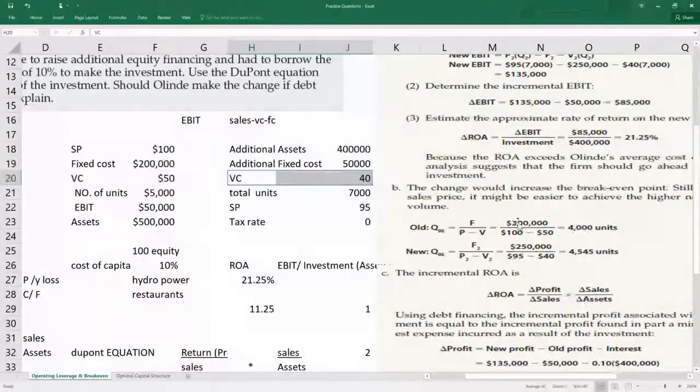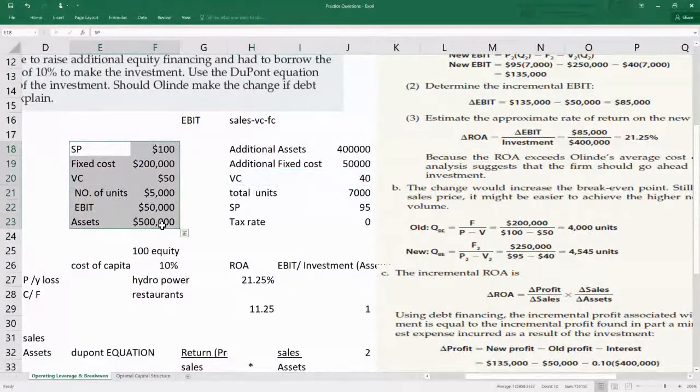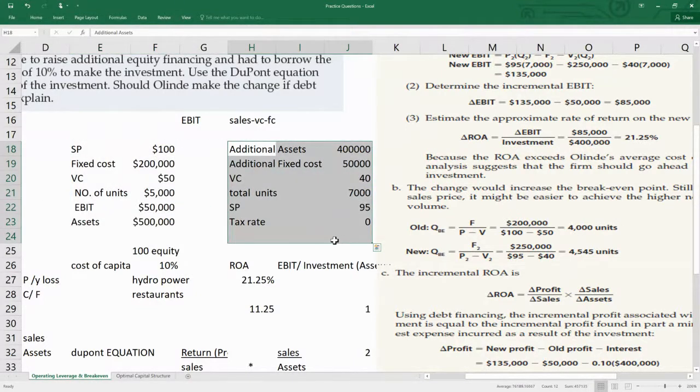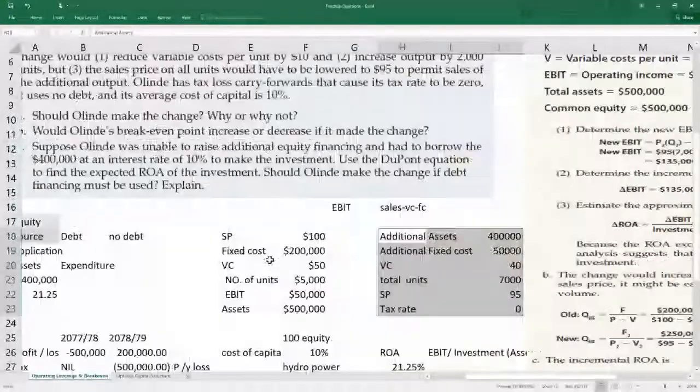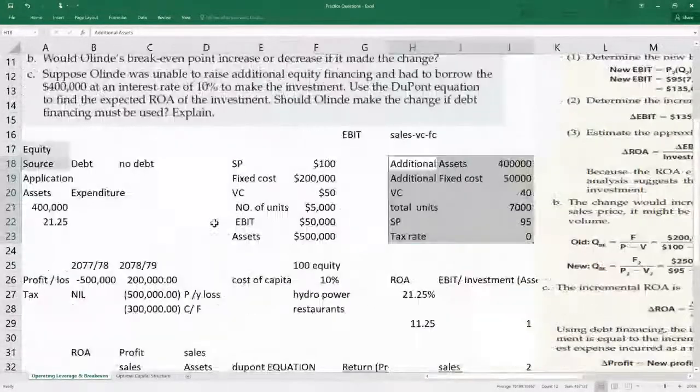So in the first case, or the old case, what used to happen? We had to sell 4,000 units anyway. In the additional case, if we invest a further 400,000, then we have to sell 4,545 units anyway, right? That is break-even. From the 4,546th unit only, this company is going to generate profit if we go for the additional condition. I hope it's clear. Very simple concept.